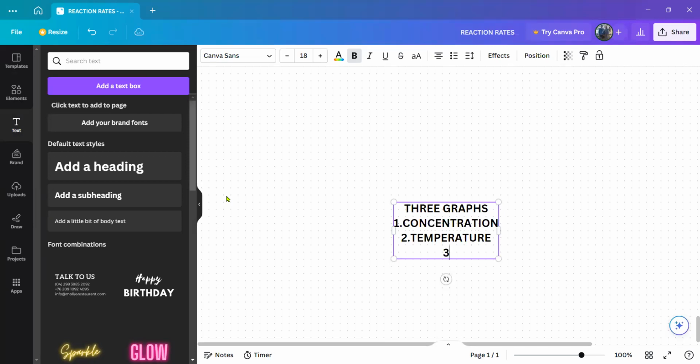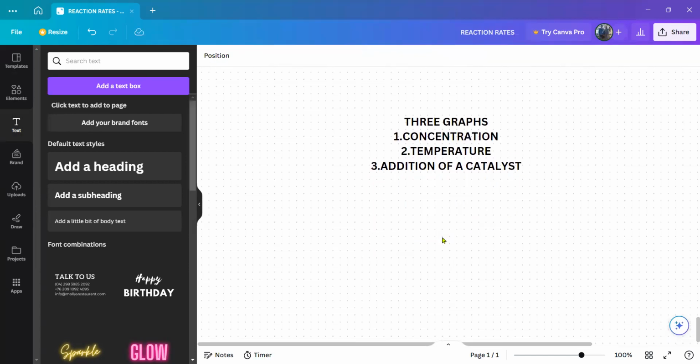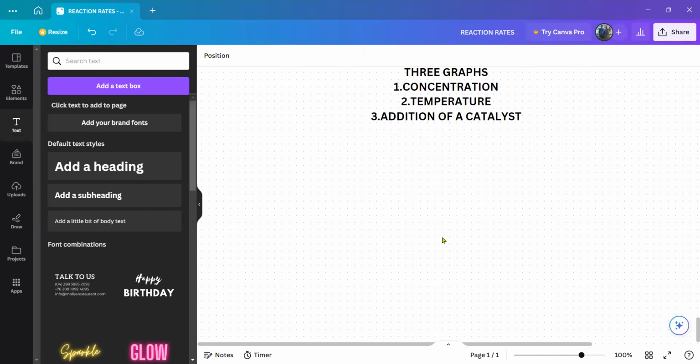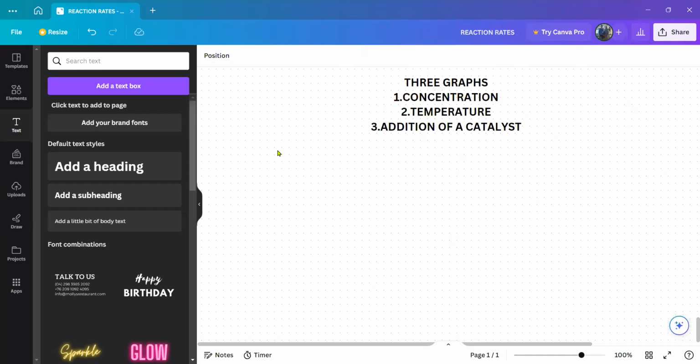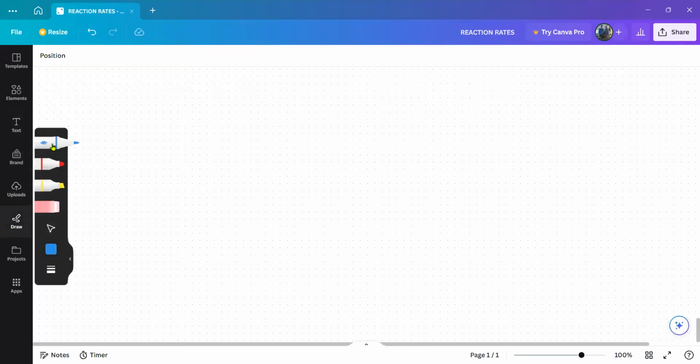Number 3, the graph of addition of a catalyst. So these are the graphs that the man drew, the Maxwell-Boltzmann distribution curve. Let us first look at concentration, our first graph.